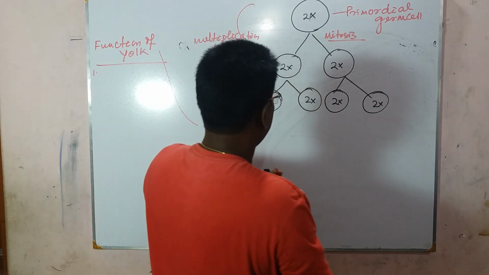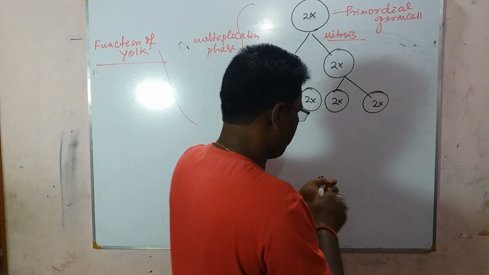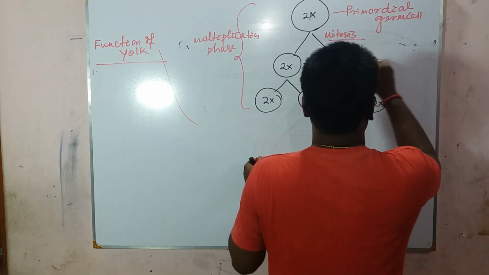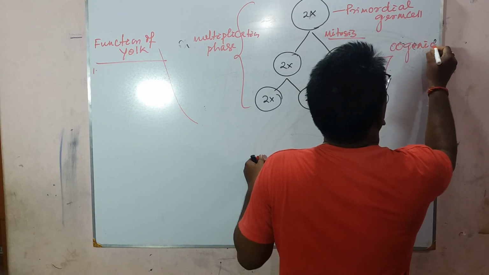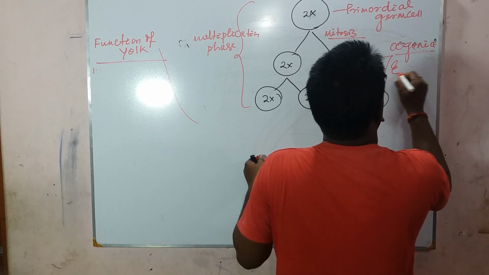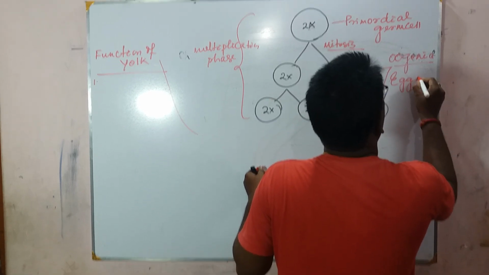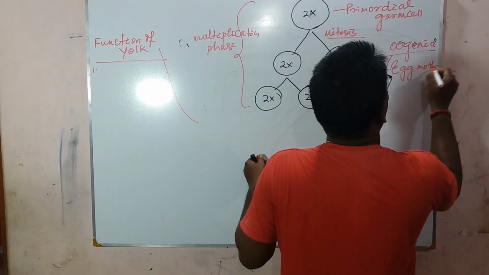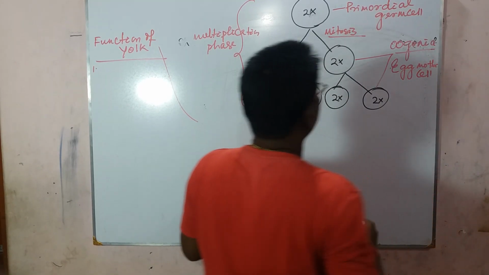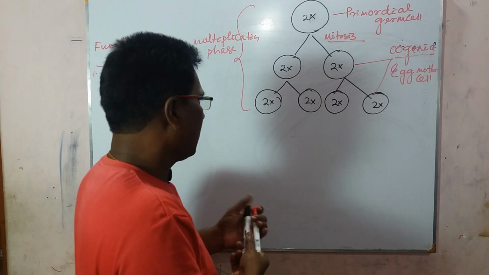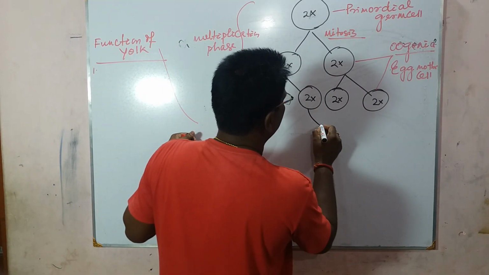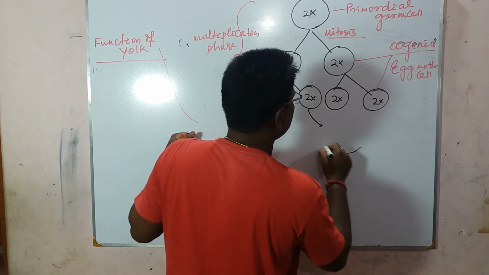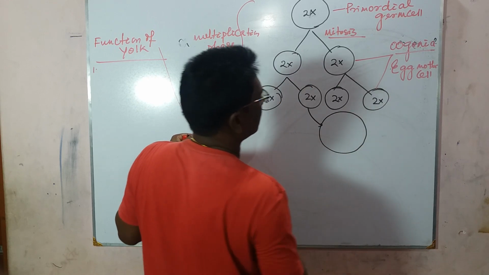Then out of that huge number of oogonia, these are called as oogonia or egg mother cell. Egg mother cell. These are also diploid, and out of that oogonia some get enlarged by 7 times.